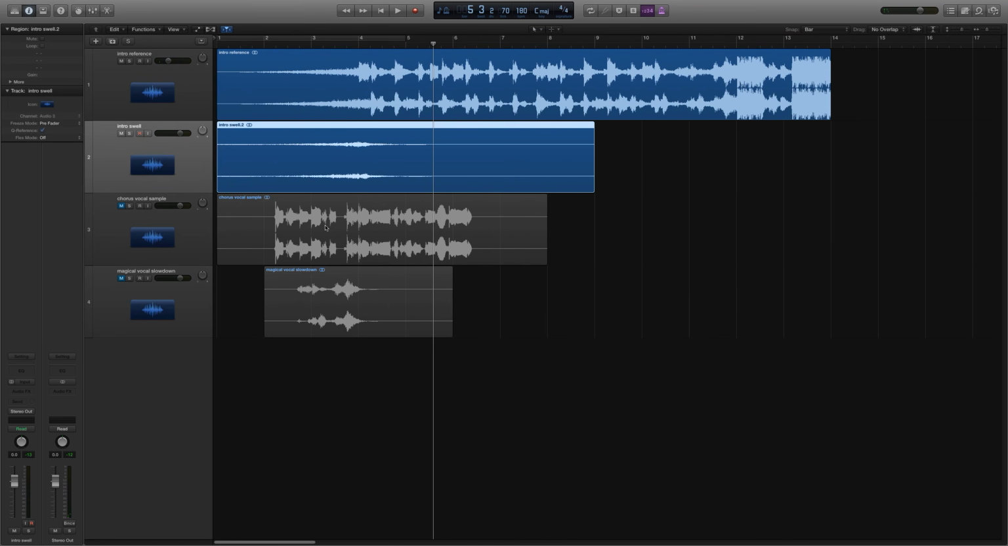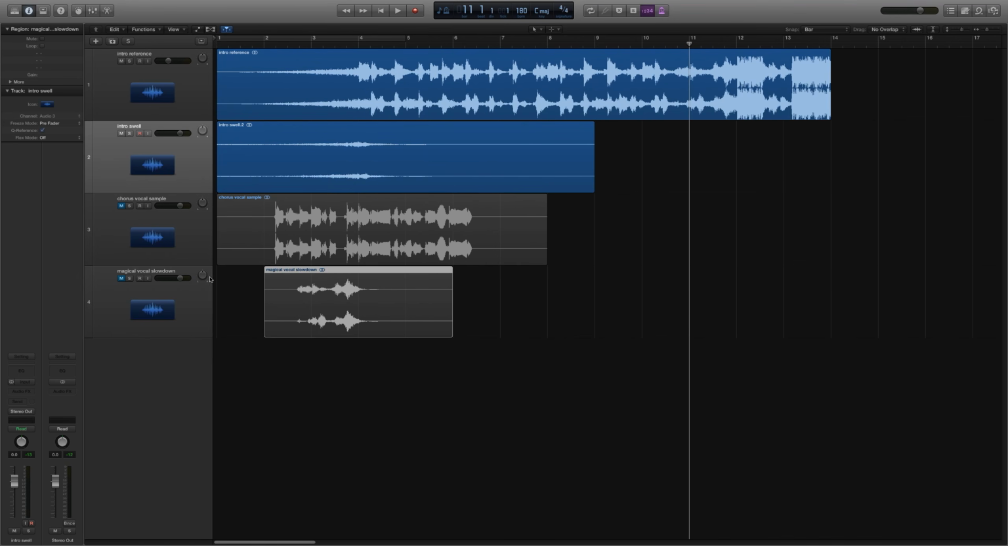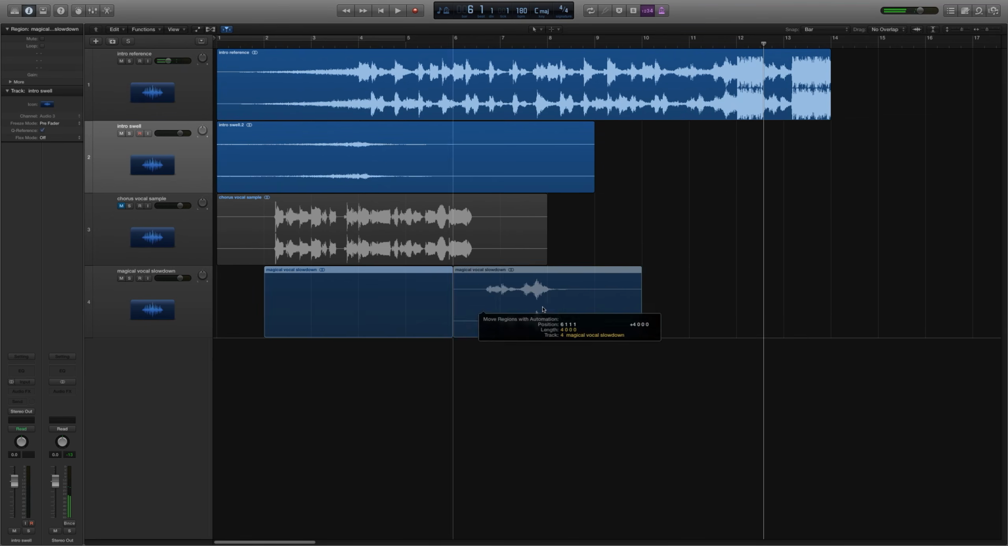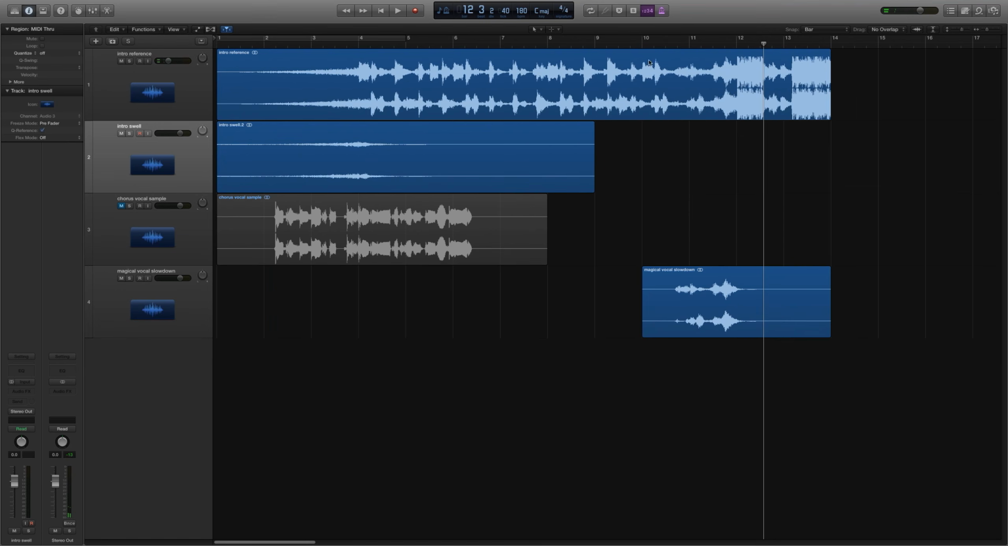So that's just the intro swell. We'll worry about pulling up volume and stuff later. Let's just get everything down. At the very end, there's that little vocal slowdown, so we can put that in place. It's like right here. And I believe this needs to go around measure 10.